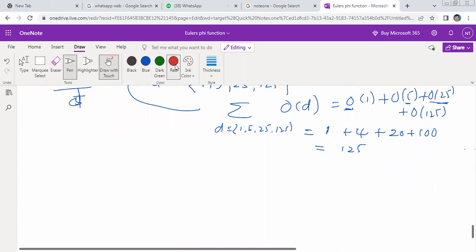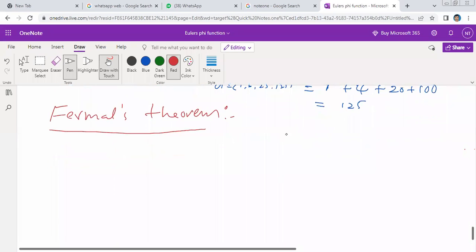Fermat's theorem and the little theorem. Fermat's and Wilson's theorem. Our coaching center's name is also Fermat's theorem. Now what is the theorem statement?